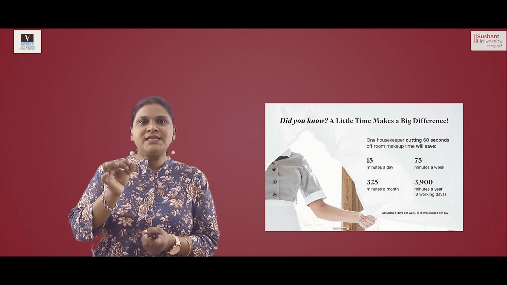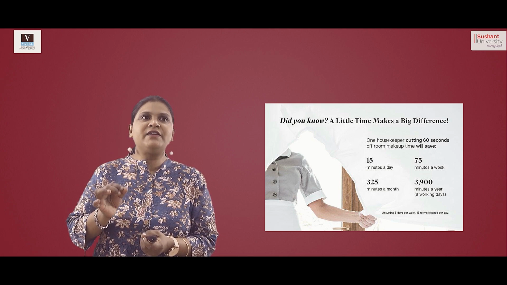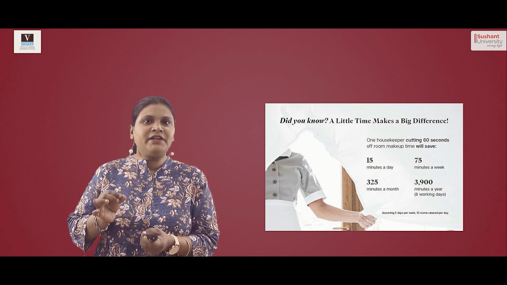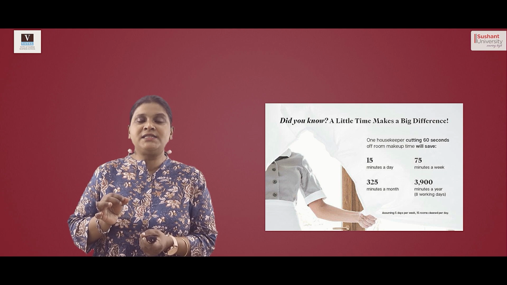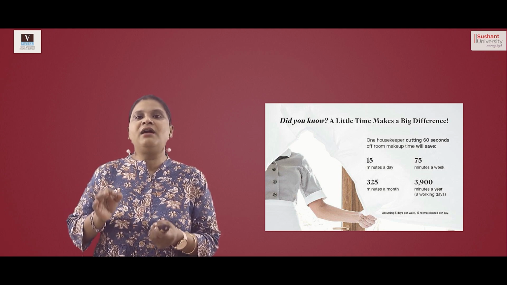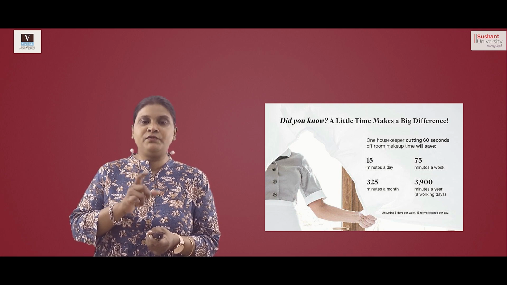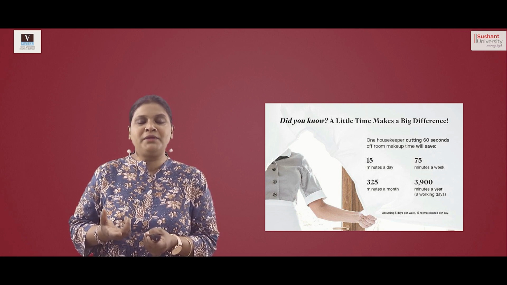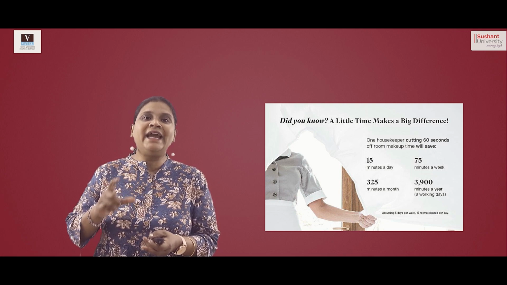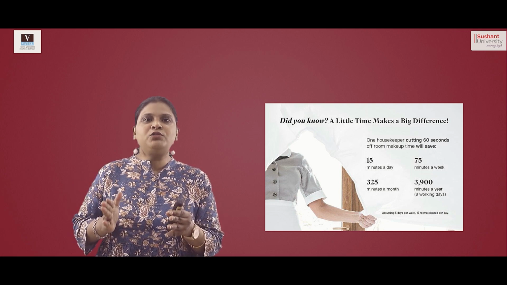In a week, 75 minutes. In a month, 325 minutes. And in a year, 3900 minutes that person is saving. So understand, 3900 minutes a year means you are saving 8 days. That is the amount of time you are saving.